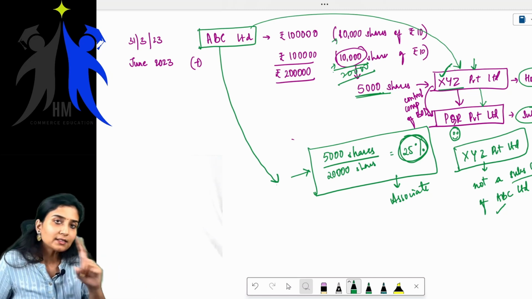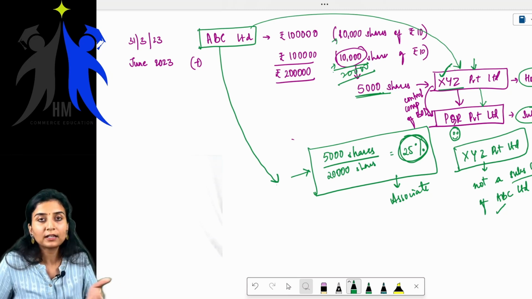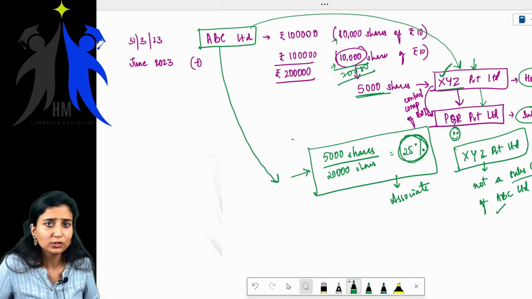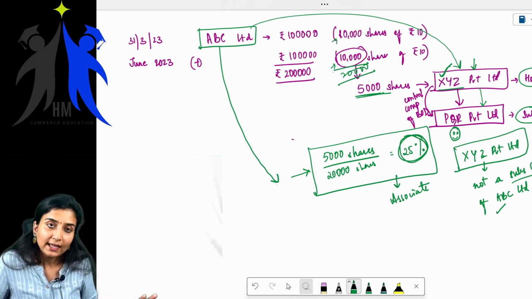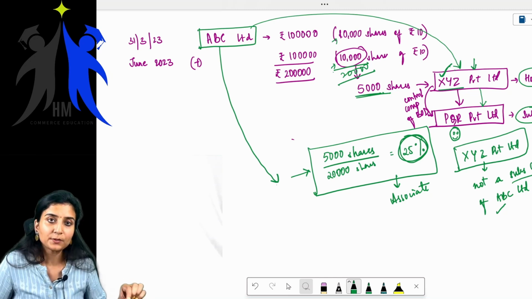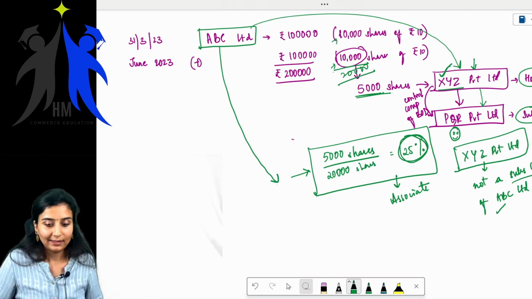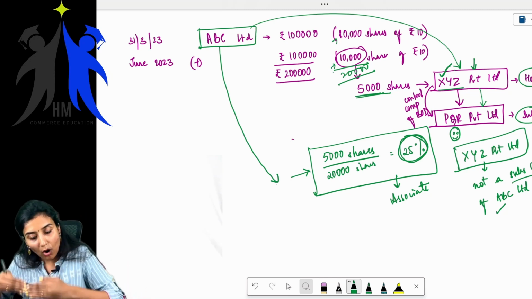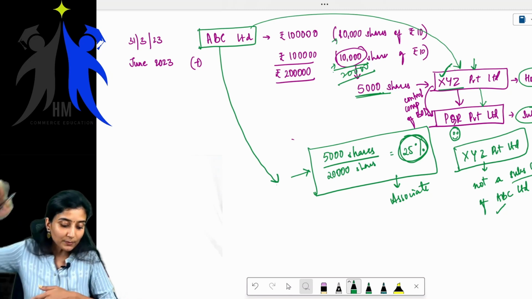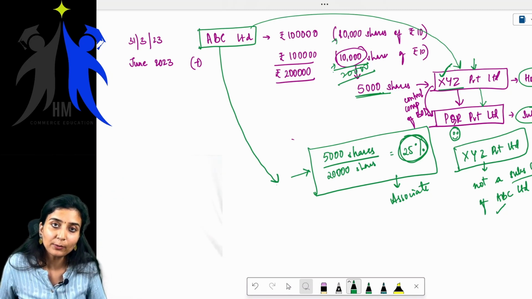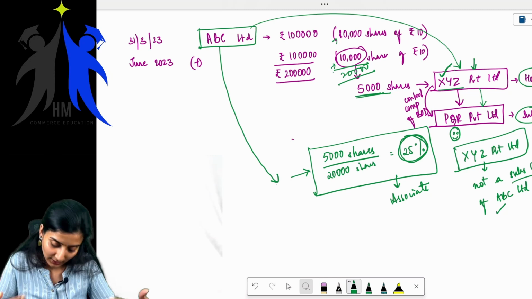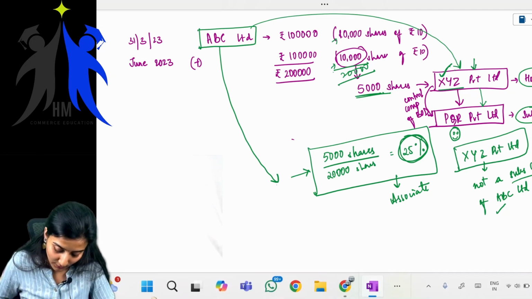Does it satisfy the condition? No. Board of directors, are they talking about that particular condition? No. Right. So will XYZ Private Limited be a subsidiary of ABC Limited? No. Then how will a subsidiary of XYZ Private Limited be a subsidiary of ABC Limited? Not at all. It's completely wrong. Now come back to the question.